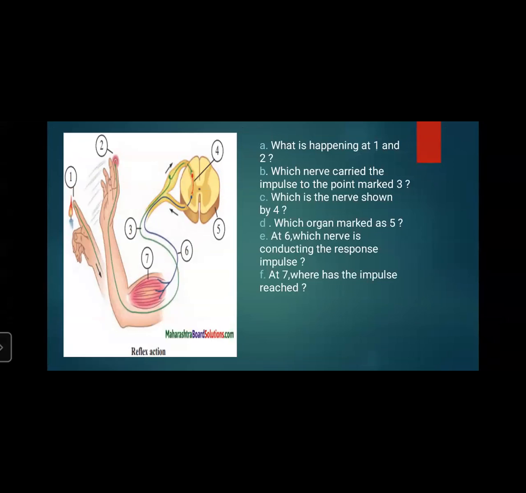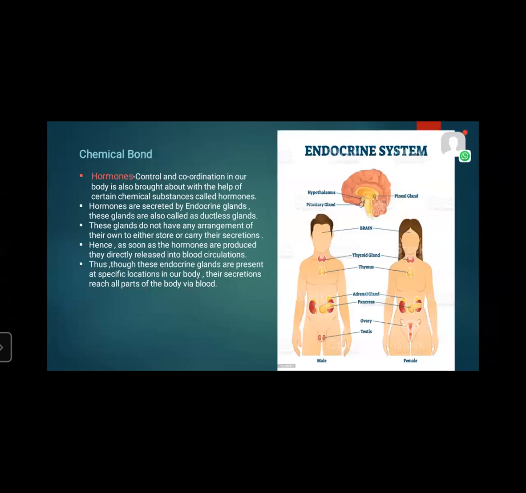Okay. Now let's proceed. Now the endocrine system. Let us learn about this chemical control. This is the B section. Control and coordination in our body is also brought about with the help of certain chemical substances called hormones. See, what are hormones? Hormones control and coordination in our body is also brought about with the help of certain chemical substances called hormones.